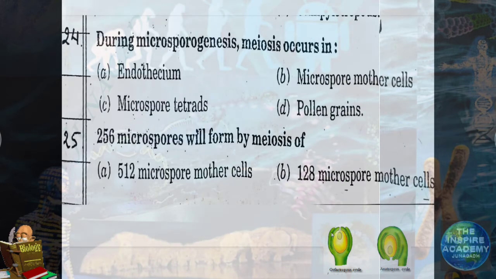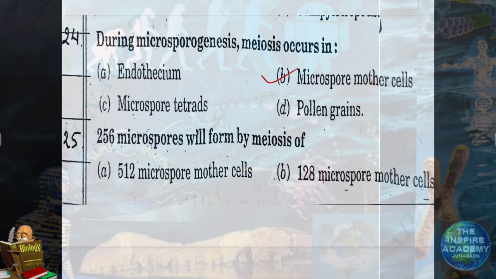Question number 24. During microsporogenesis, meiosis occurs in which cell that gives rise to microspores? It will be the microspore mother cell, MMC. MMC is a diploid structure. MMC performs meiotic division and forms microspores. So the answer to this question will be MMC, microspore mother cells that perform meiosis and give rise to microspores. This process is called microsporogenesis.